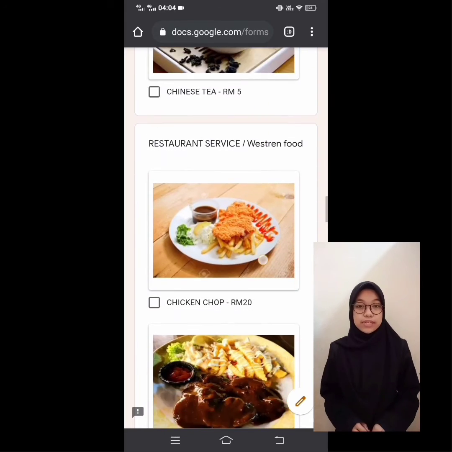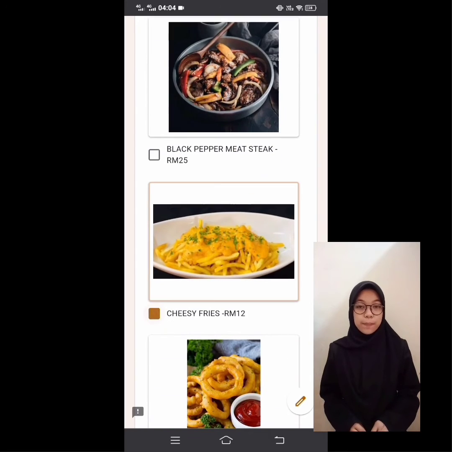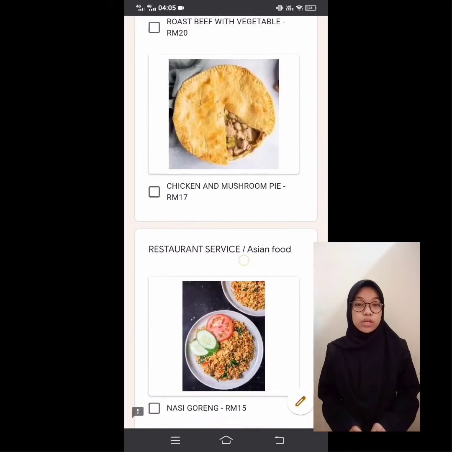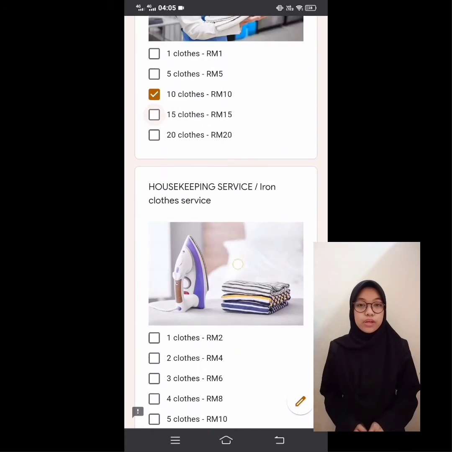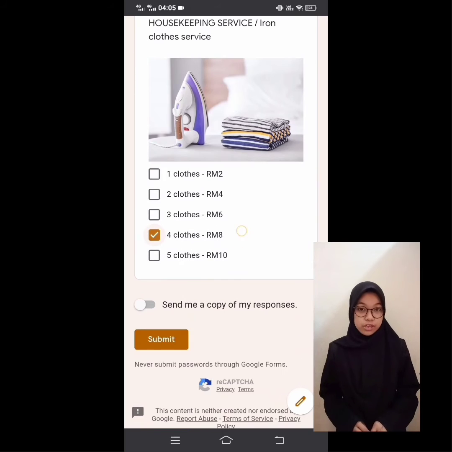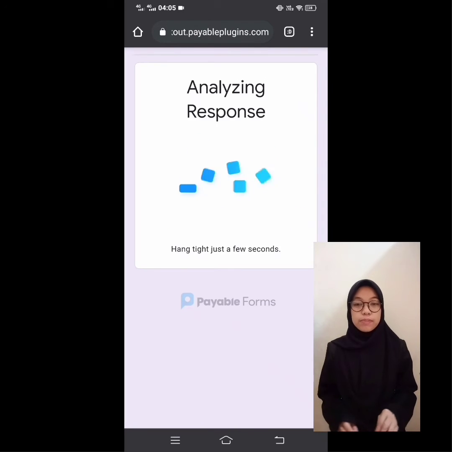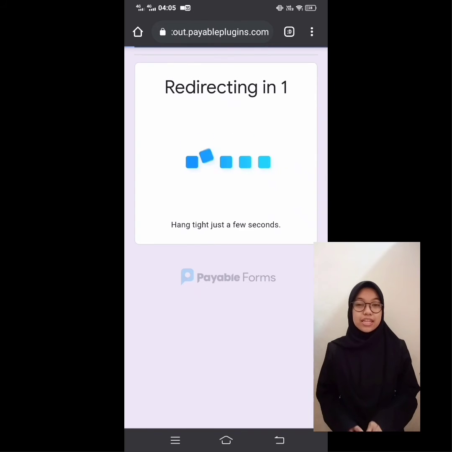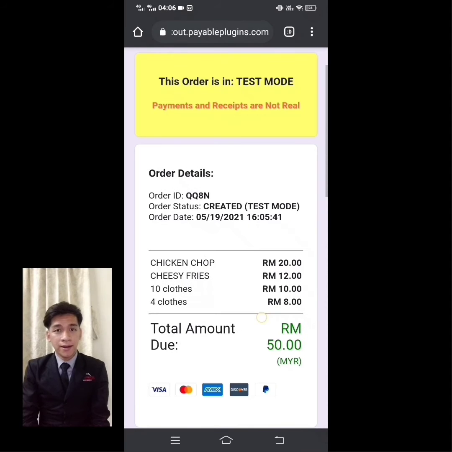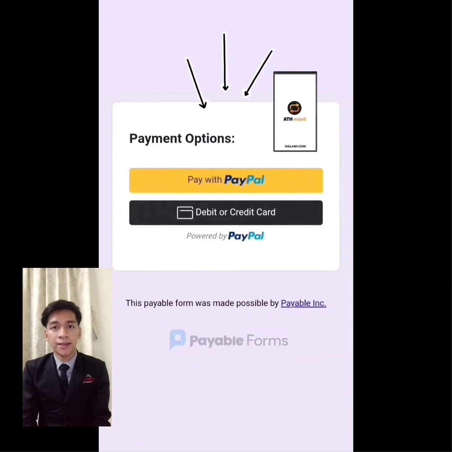After select all the facilities and services, the guest can simply click the submit button. And for safety, we encourage the guests to send a copy of their responses to their email. After submitting their order, it's time to check it out, where they just need to simply click this link. Okay, it may take a second to listing out their order. Then here is the list of their order. And then, the customer can continue payment via PayPal, debit, or credit card.